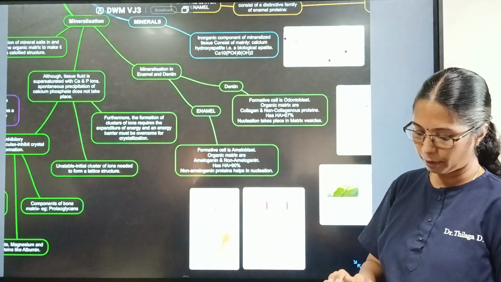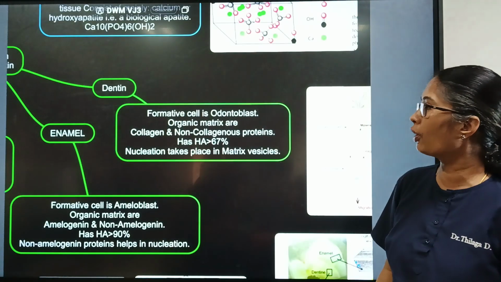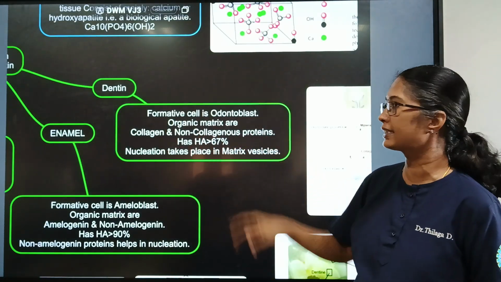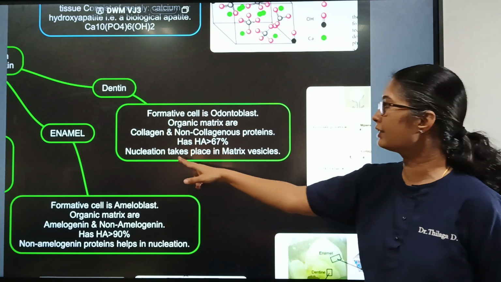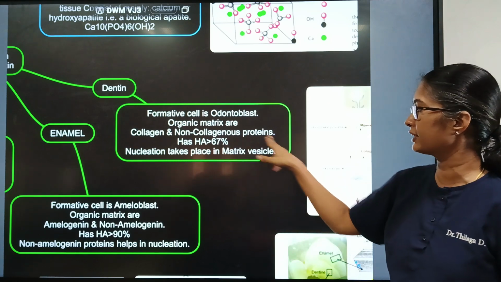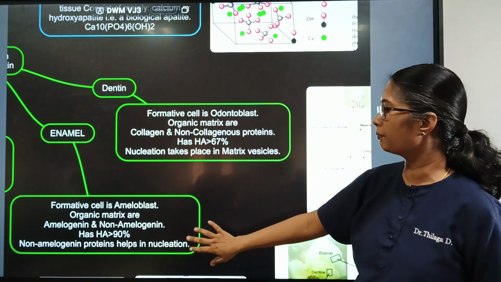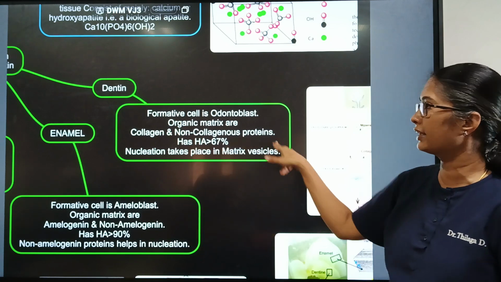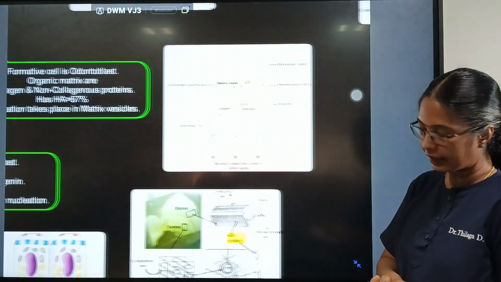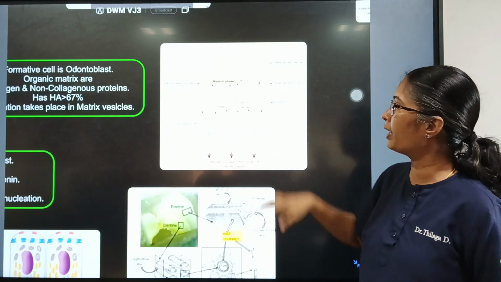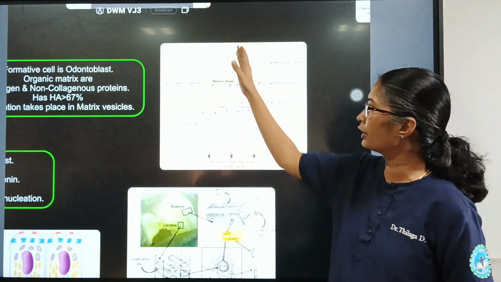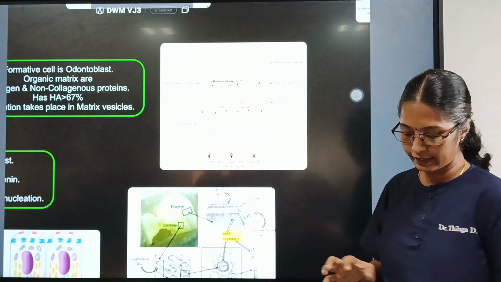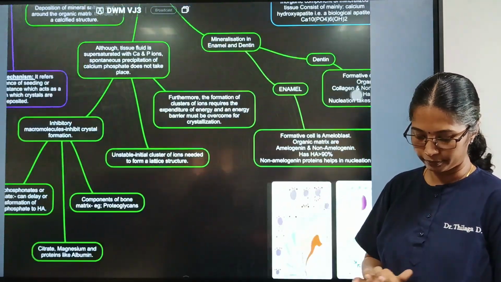In dentin, the formative cell is the odontoblast. The organic matrix is collagen and non-collagenous proteins. Hydroxyapatite is 67%, and nucleation takes place in the matrix vesicles. Here it is primarily nucleation by the non-collagenous proteins. The matrix vesicles play an important role in the mineralization. And this is how an odontoblast looks, which has odontoblastic processes, and the collagen is deposited on which the minerals are formed.